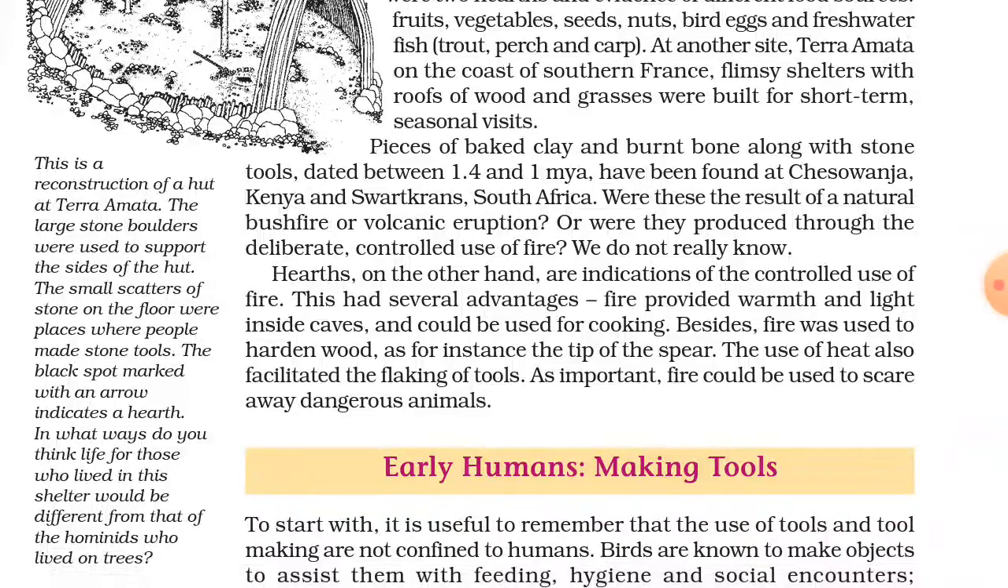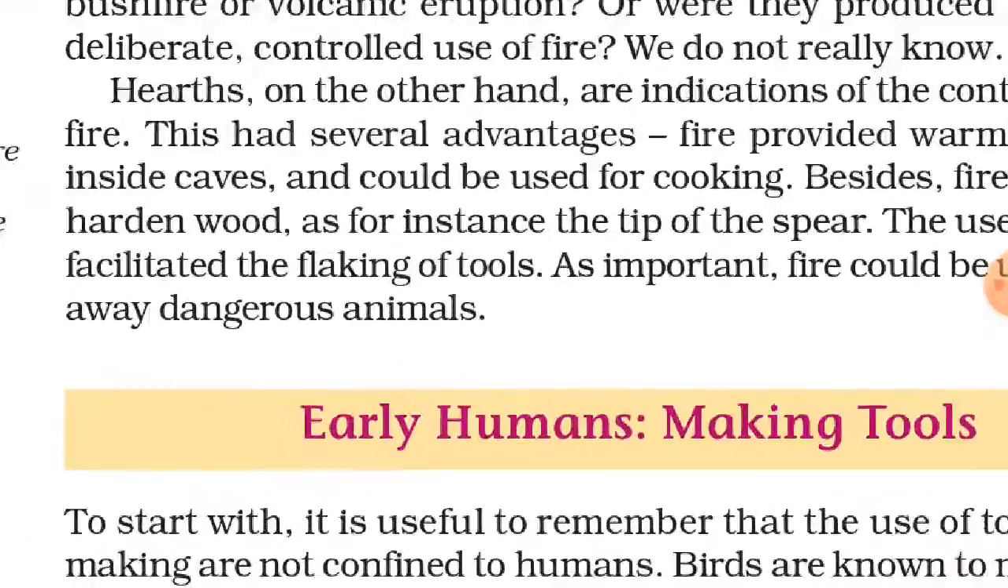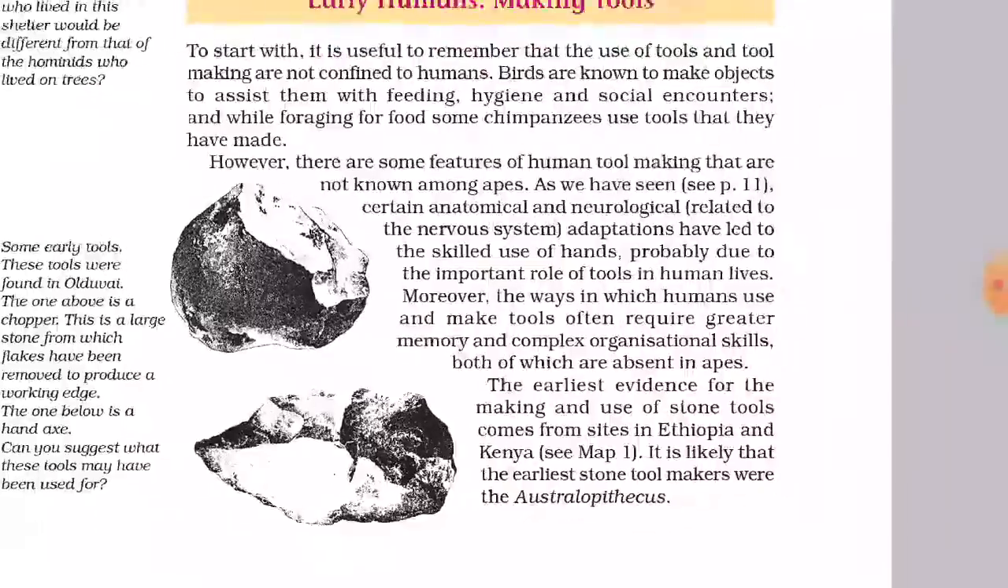So what were the uses of fire for early humans? Now he could warm his caves, he could light his caves, he could use the fire for cooking, he could use the fire to harden wood, and to heat and make tools. He could also use the fire to scare away dangerous animals, to save himself from them.